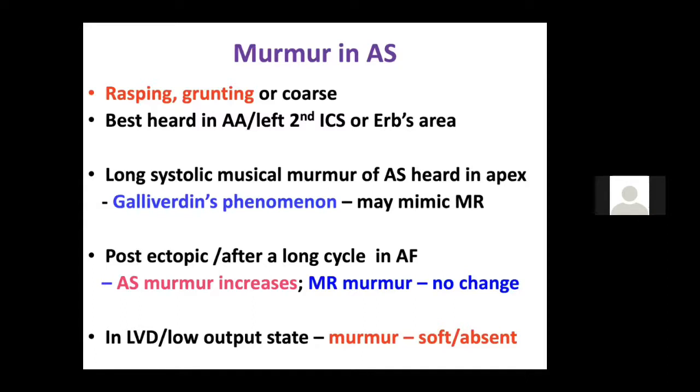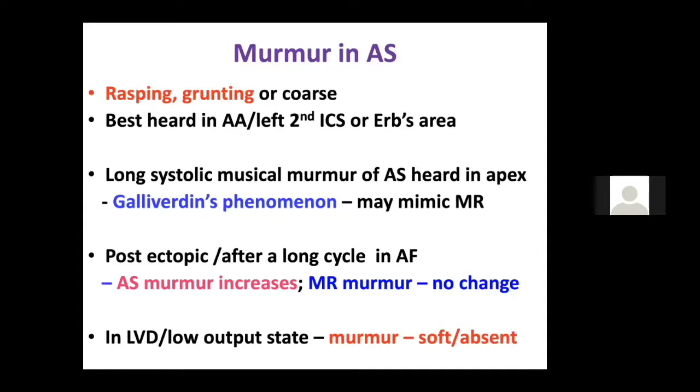So this is about the murmur, and most of the time, if you get a musical murmur, that murmur is also known as the Gallavardin phenomenon. And you may think that it is mitral regurgitation along with AS. But you should always remember 2-3 points. If it is MR, the patient won't have a beat to beat variation. Suppose you have a post systolic beat or a PVC or AF. In AF, there is a beat to beat variation in the murmur in aortic stenosis, but in MR there is no beat to beat variation.